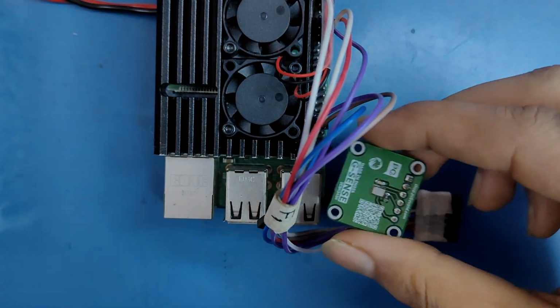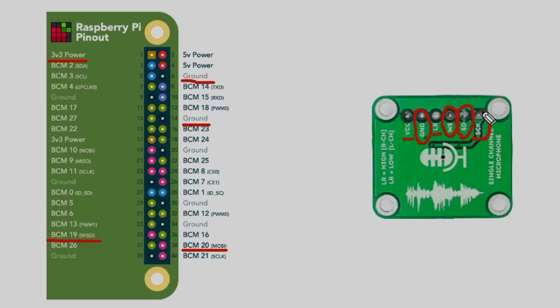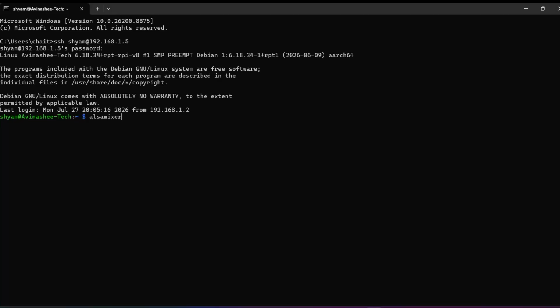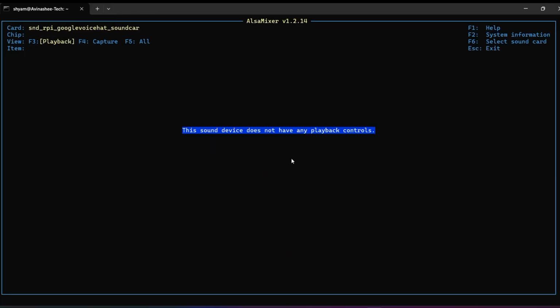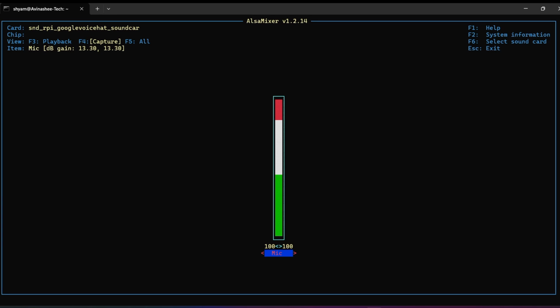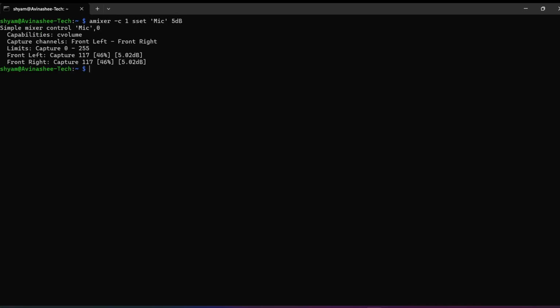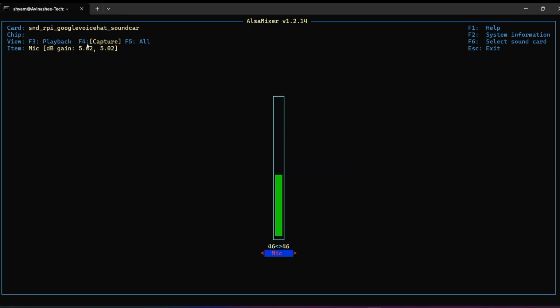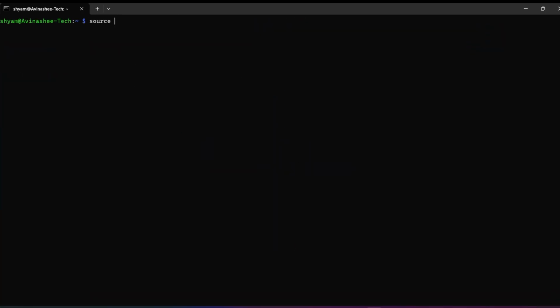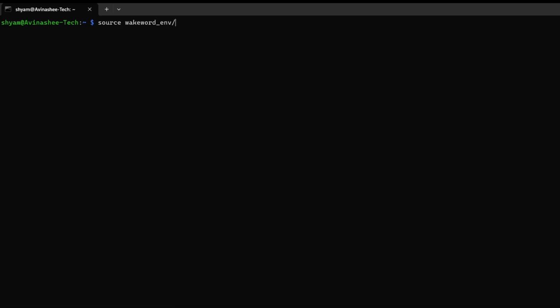Moving on, if you have followed the previous video where we interfaced the ICS43434 MEMS microphone with the Raspberry Pi, that setup becomes the foundation for wake word detection. One quick tip, always open ALSA mixer and verify the microphone gain before testing, as the gain settings tend to reset after every reboot. Or you can also use an amixer command to set the desired gain in the terminal itself. With that done, I've created a Python virtual environment for this project along with a simple script.